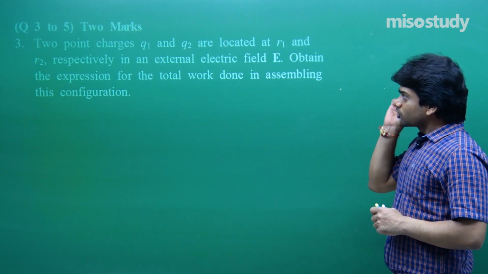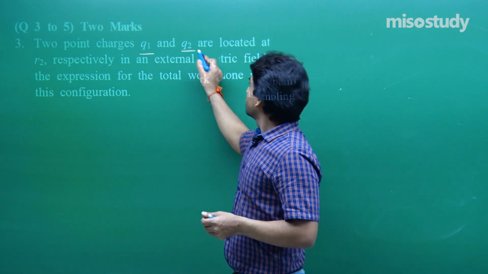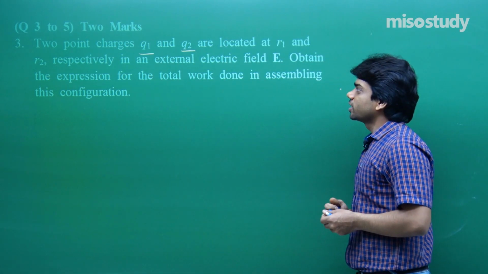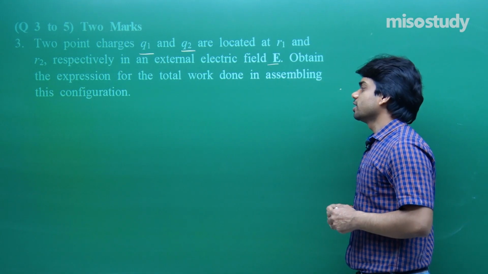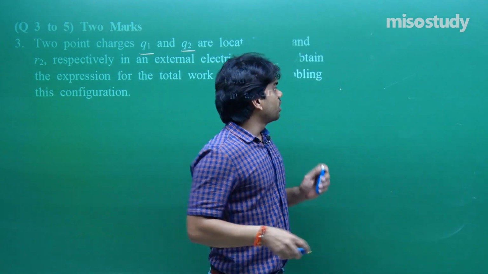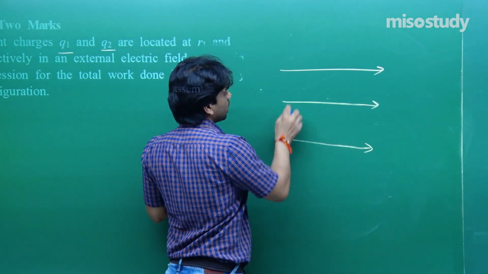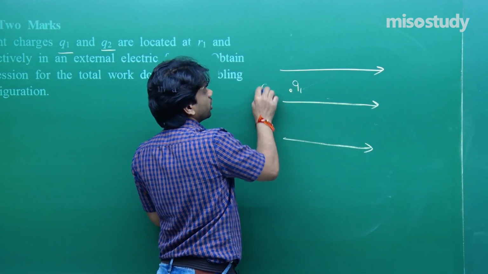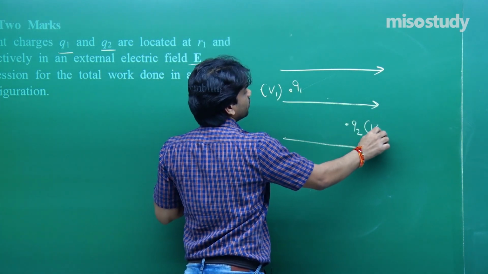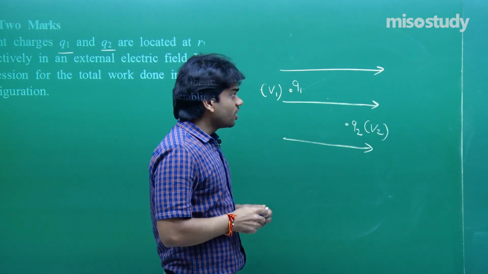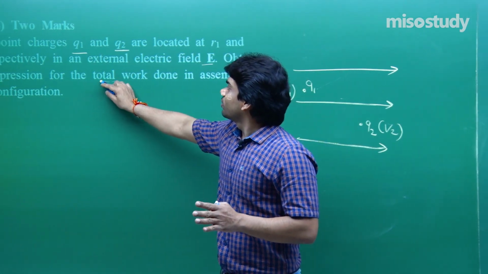Questions 3 to 5 are 2 marks questions. Two point charges Q1 and Q2 are located at R1 and R2 respectively in an external electric field E. Obtain the expression for the total work done in assembling this configuration. In any external field, you have placed two charges. Q1, let's say potential here is V1, Q2 potential here is V2. We have to find out work done, obtain the expression for total work done.